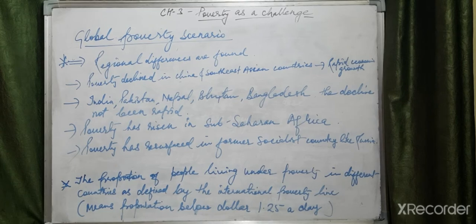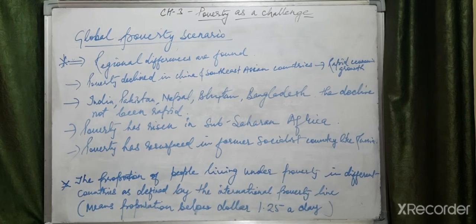Poverty has risen in sub-Saharan Africa because they are not able to develop the human resource in this region, and are not able to utilize it properly. Poverty has resurfaced, meaning it has arrived again. They had tried to maintain and decline it, and again it resurfaced in former socialist countries like Russia.